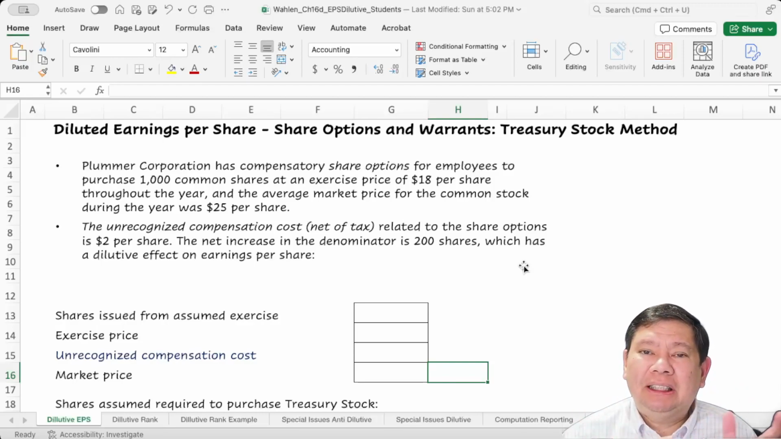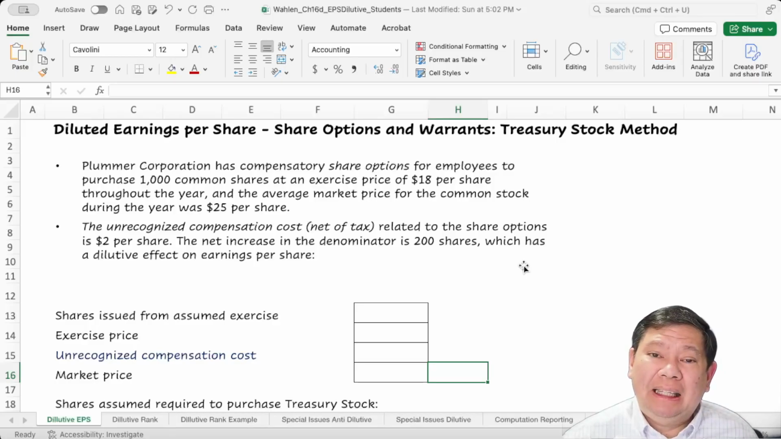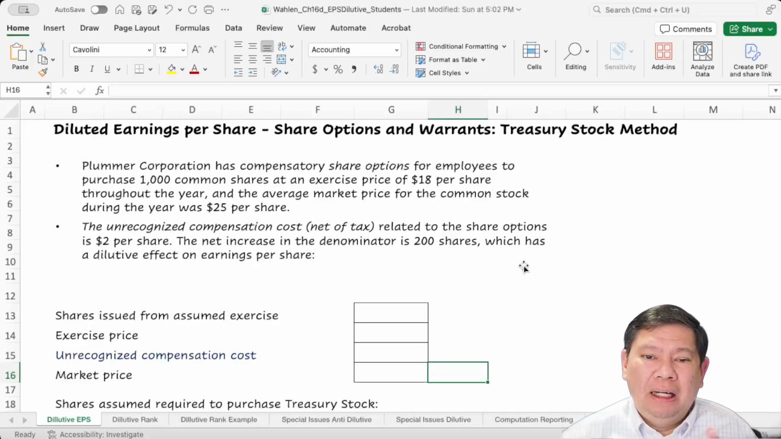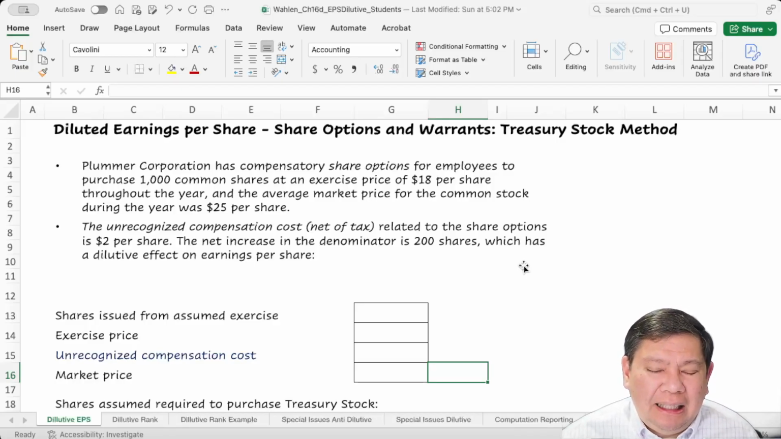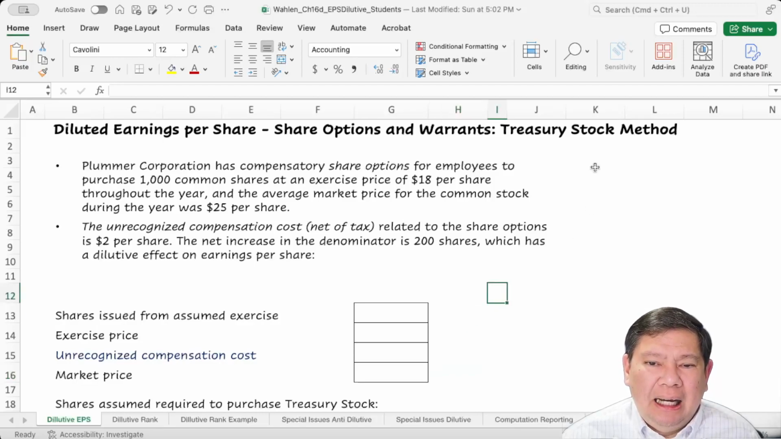Now, share options and warrants do that because if they are in the money, that means there is an incentive for the holders to exercise the options and the warrants. That means the company will have to issue stocks, and those stocks will go to the denominator, and as a result, the earnings per share will be lower than before. Okay, let's take a look at an example here.